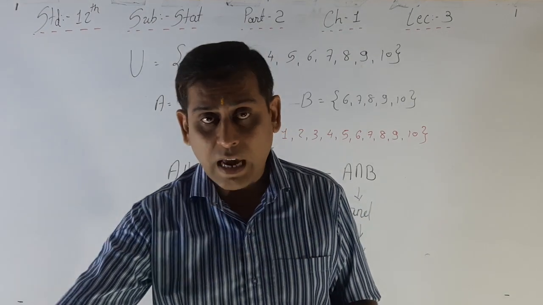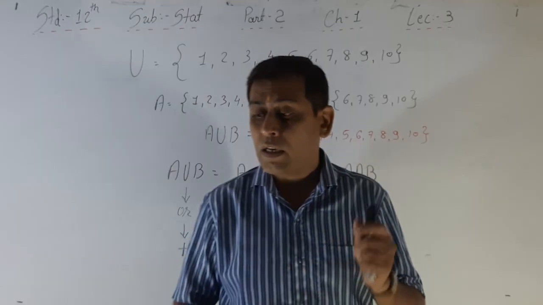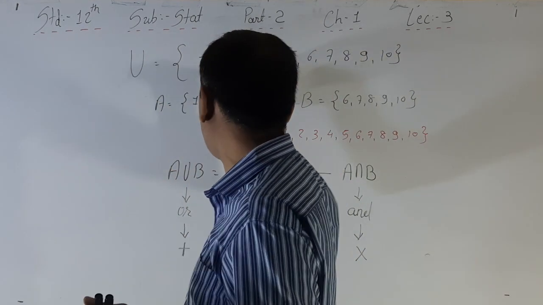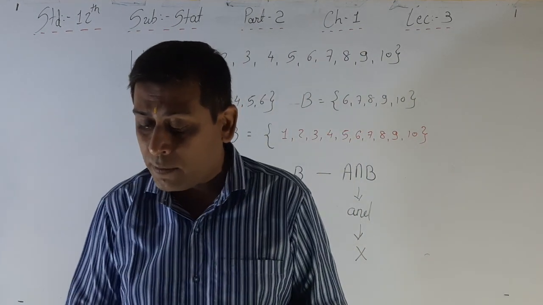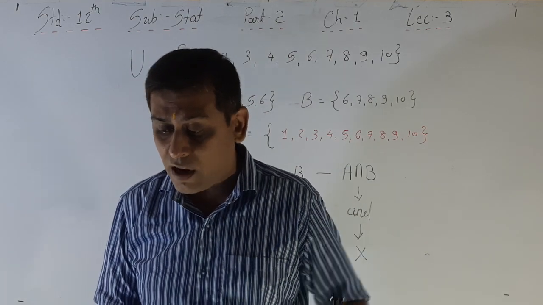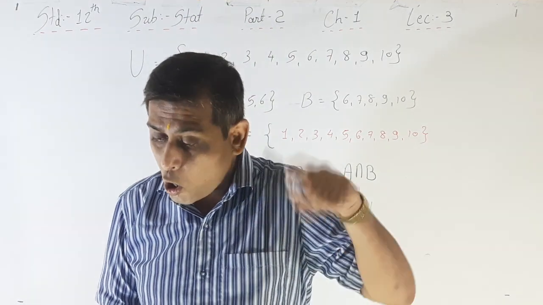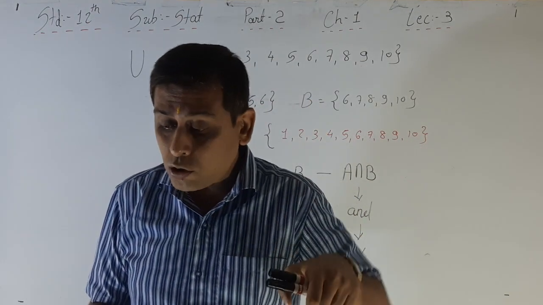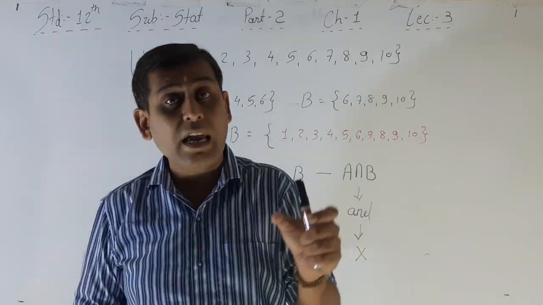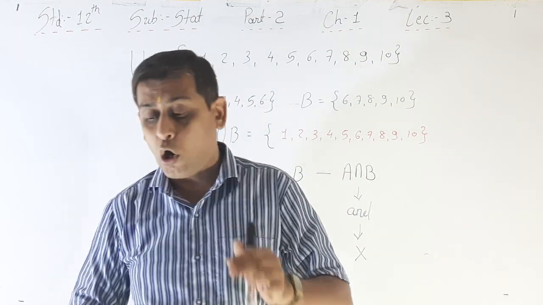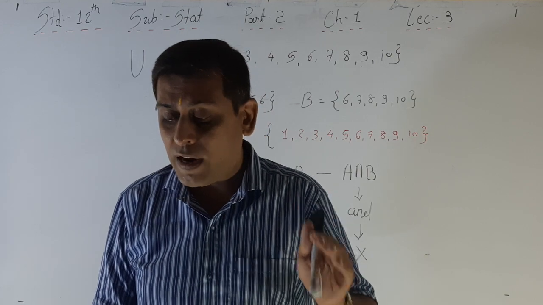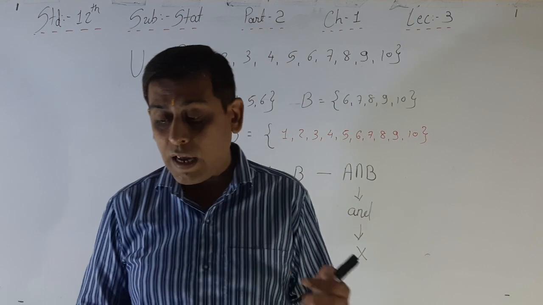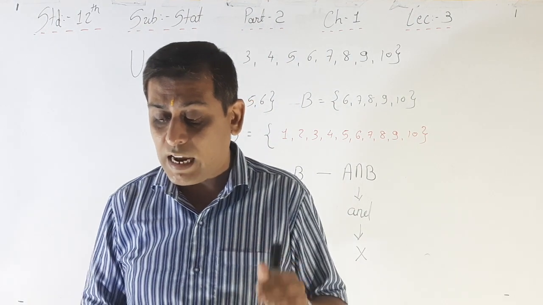Okay, now see, I am repeating that. Please read that. Suppose A and B are any two events of a finite sample space U. That is, this one is the U, this one is A, and this one is B. Right? The event where event A occurs, that is 1, 2, 3, 4, 5, 6, or event B occurs, that is 6, 7, 8, 9, 10, or both the events A and B occur, that is called a union of events A and B, and it is denoted by A union B. Right?